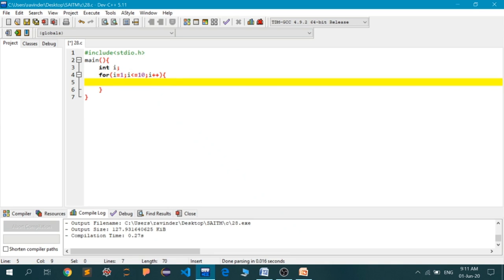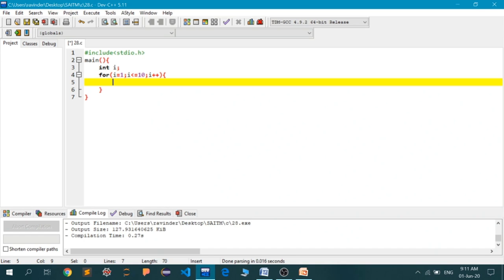Now inside this for loop, suppose you want that if the for loop encounters, let's say, number 8 for the iteration variable I, then the loop must terminate then and there. Now, this is not the real application of it. In this case, you can always run your loop only for 8 times, that is, I must be less than or equal to 8. But this is just for the sake of understanding that I am showing.